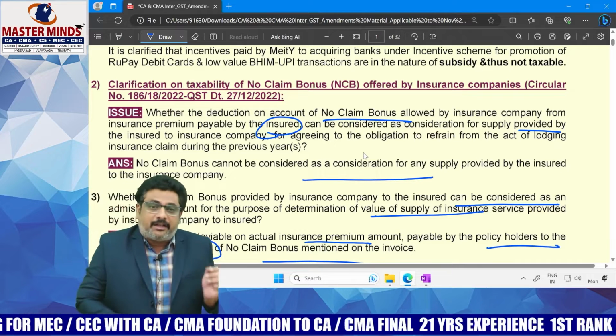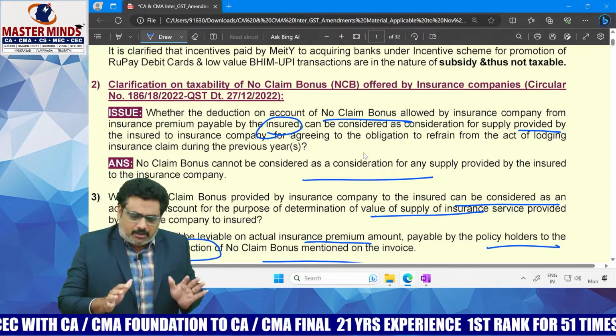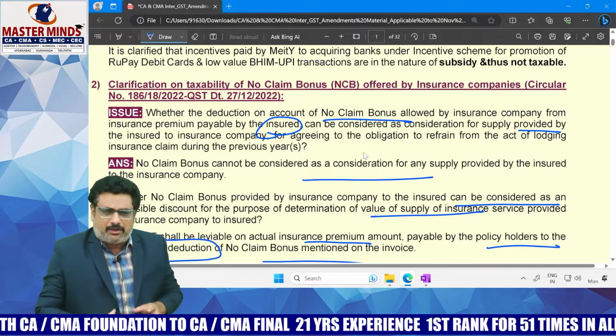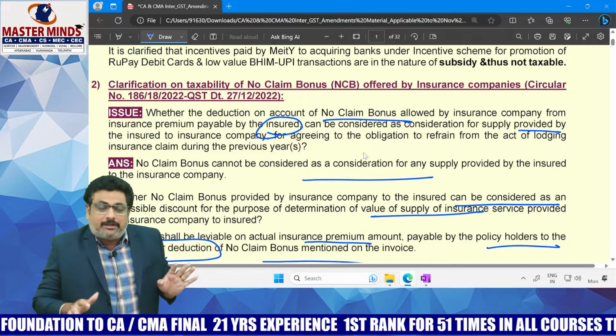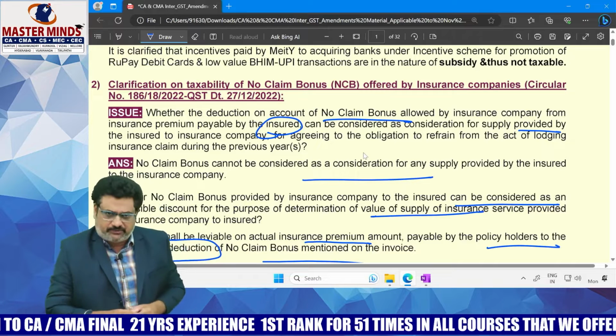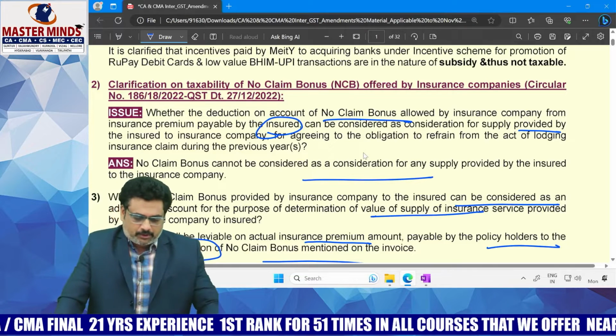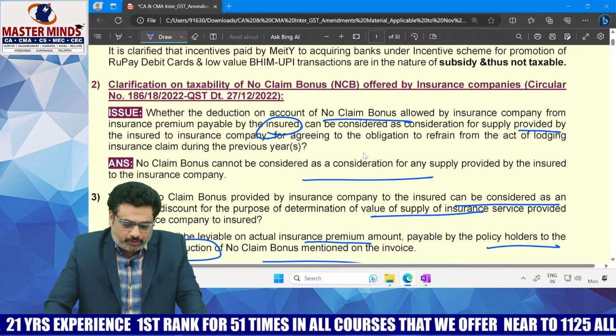The policyholder takes the policy to indemnify himself from any loss or injury and is under no contractual obligation not to claim the insurance even though that particular thing happens. Okay. Therefore, this no claim bonus is not a consideration and there is no need to pay any GST on that.